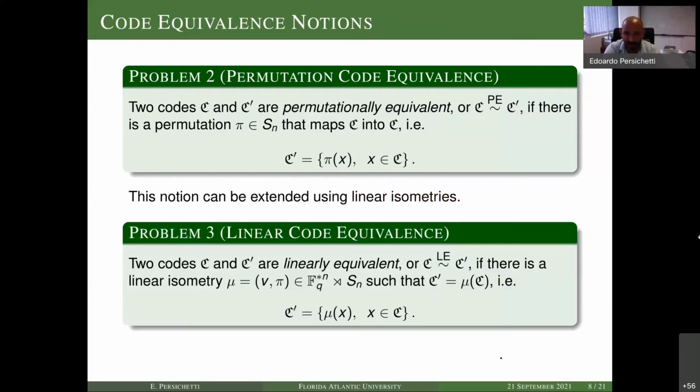So we get what is called a linear code equivalence, which is the same, except that instead of using permutations, we use, in fact, linear isometries, which is nothing but a permutation with some non-zero scaling factors. There is an even more general notion, that of semi-linear isometries, but we do not consider this here because, long story short, it doesn't really add anything to the security of what we are considering in terms of cryptography. So codes are equivalent if there exists a map, a permutation map or a linear map, between them.